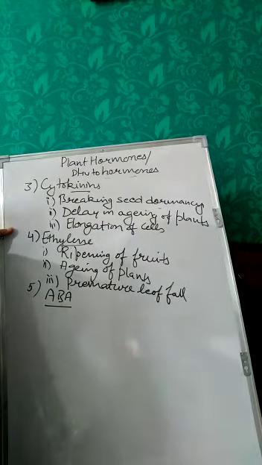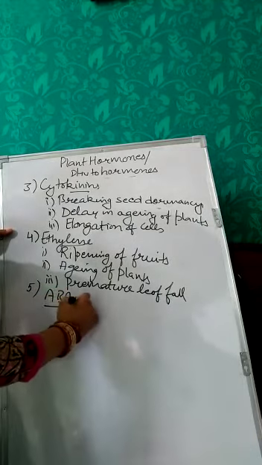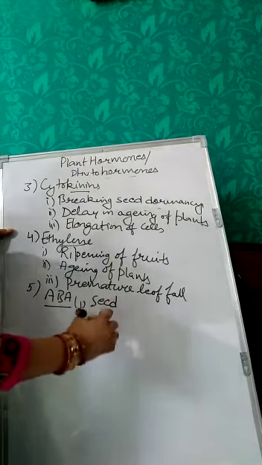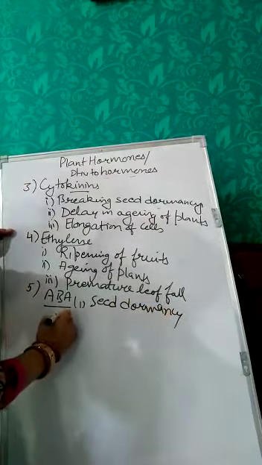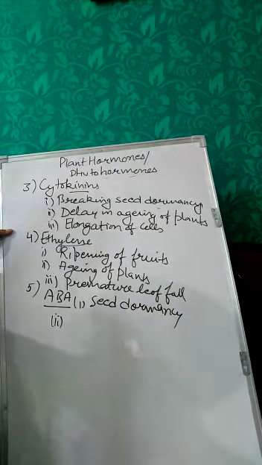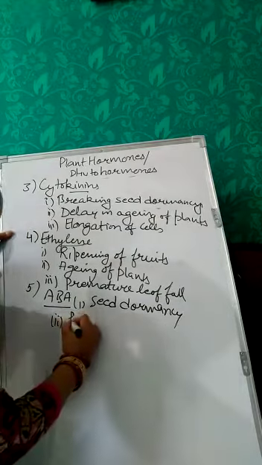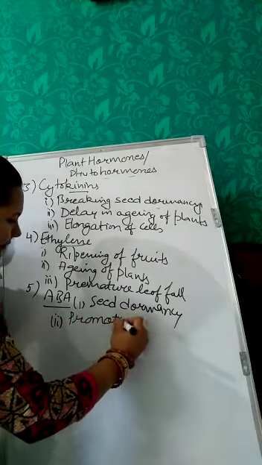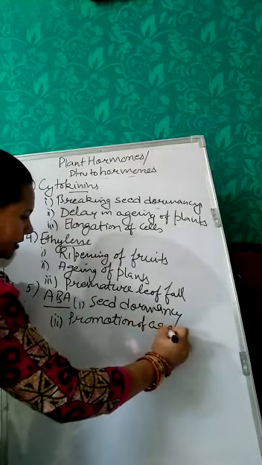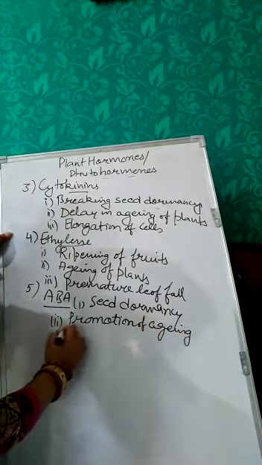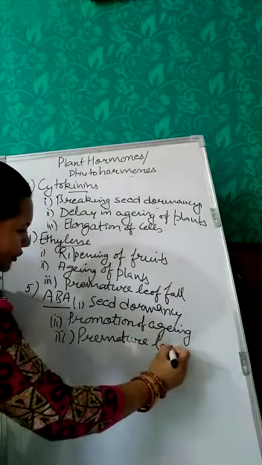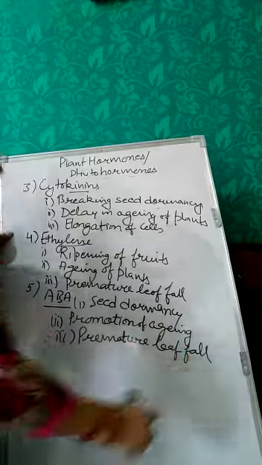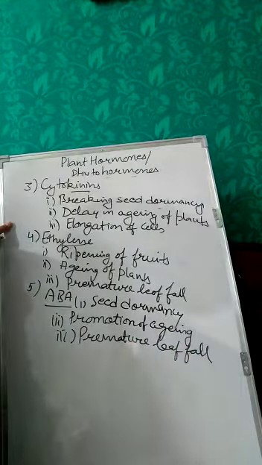Now this hormone will induce seed dormancy in plants. And this hormone is also termed as antagonist to gibberellins. It will be involved in promotion of aging, and it will also promote premature leaf fall. Okay, so these are some of the physiological functions of these hormones.